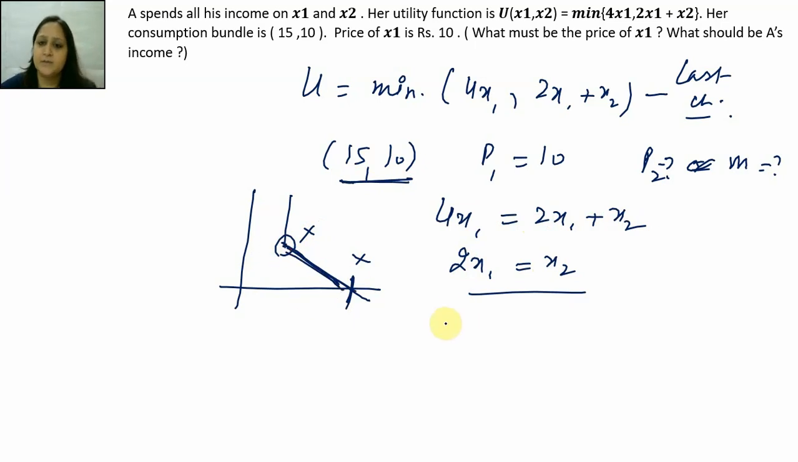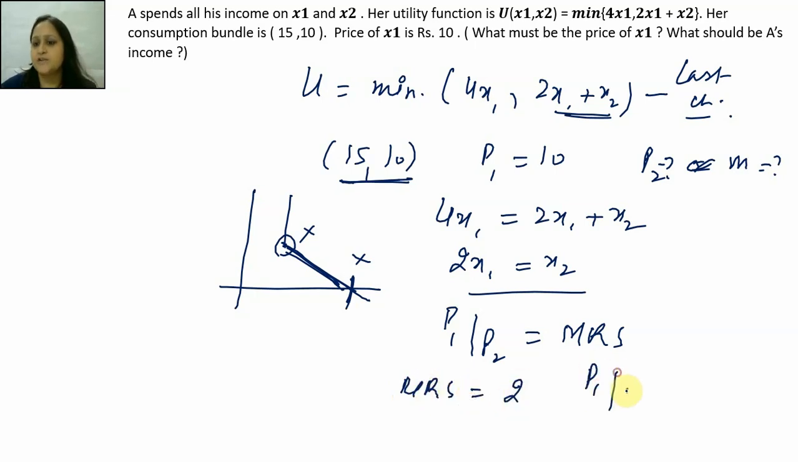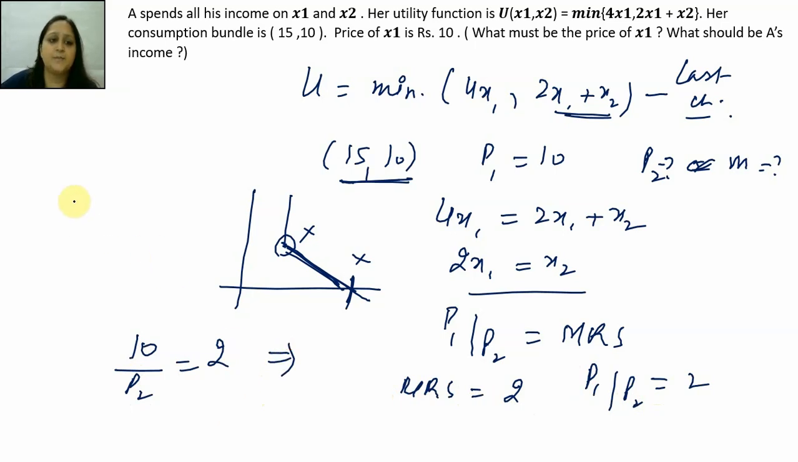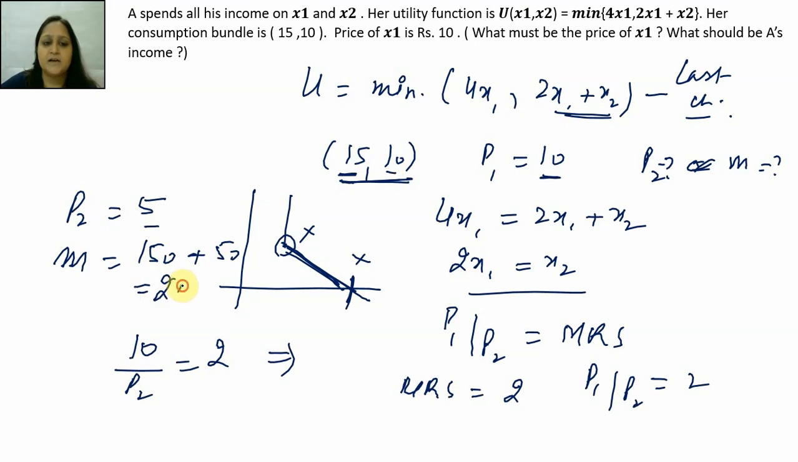If we are somewhere in the middle, that means my price ratio should be equal to the MRS of this line. So my MRS is 2, which means my price ratio should also be 2. We are given that P1 is 10, P2 we don't know, but we know this is equal to 2, which implies that P2 is equal to 5. Once you know P2 is equal to 5, then M is easy to find out. So it's 15 into 10, which is 150, plus 10 into 5, which is 50. That means my income is 200. So this concludes our assignment.